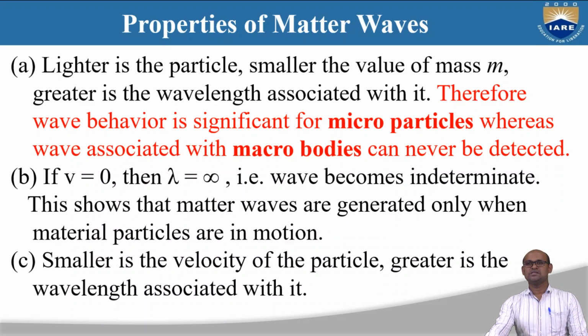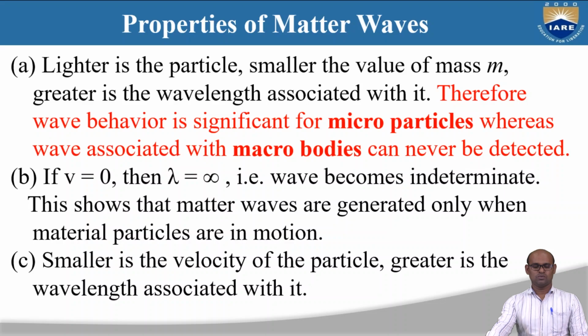So what are the properties of these matter waves? We have said that the waves associated with a material particle are called matter waves. We have discussed what a particle is and what a wave is, and then derived the de Broglie wavelength in terms of kinetic energy, and for a charged particle with some charge q experiencing potential V. We have also used the de Broglie wavelength to understand why certain orbitals are stable. So let us now discuss the properties of matter waves.